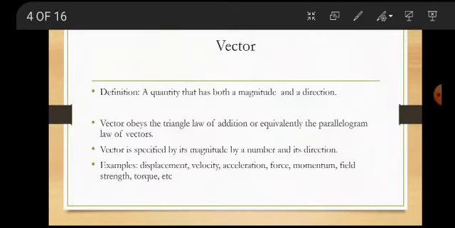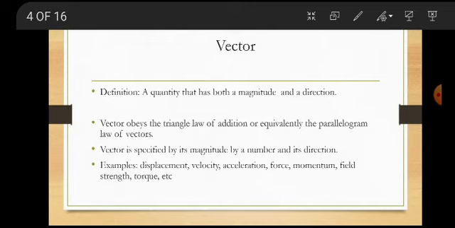If a physical quantity has direction and magnitude but does not obey the vector laws of addition, then it is not considered a vector, it is considered a scalar. For example, electric current. Electric current has some magnitude.